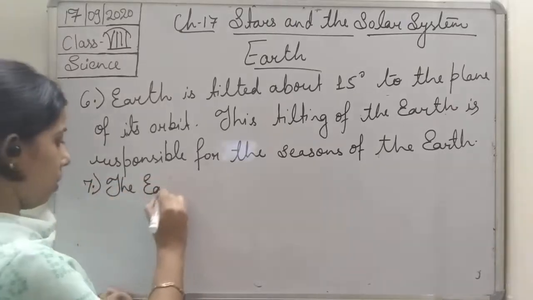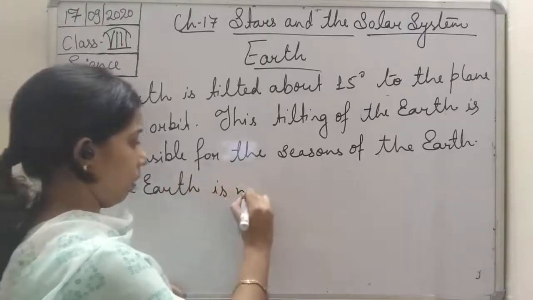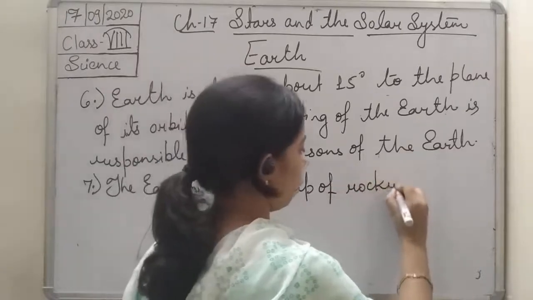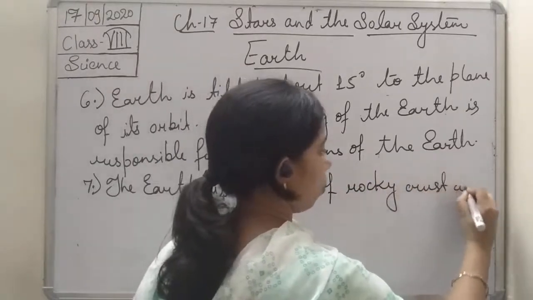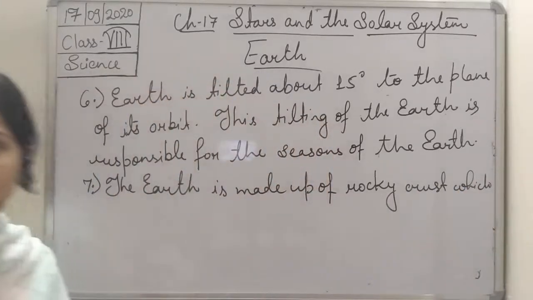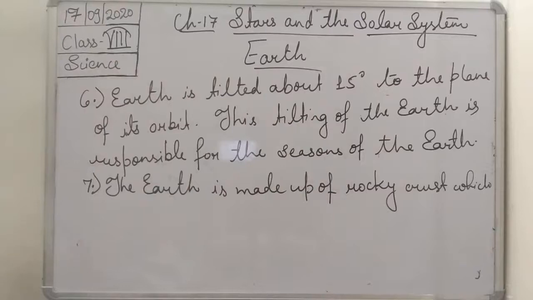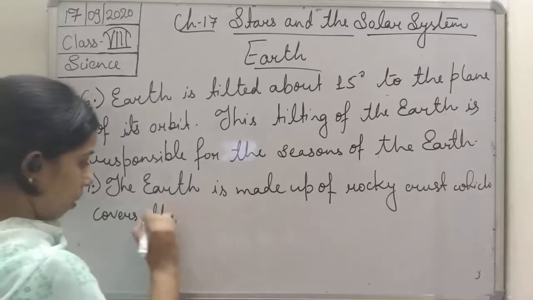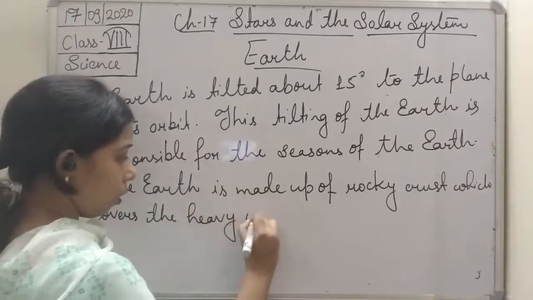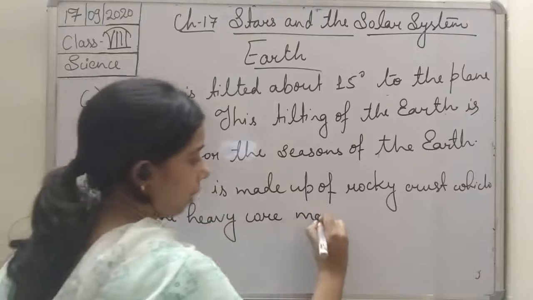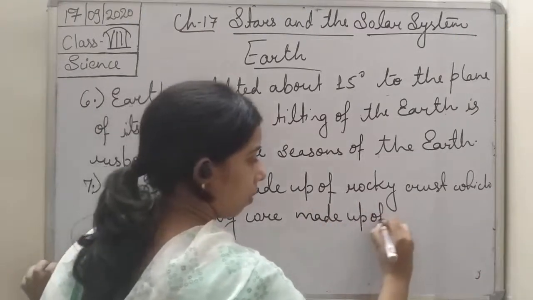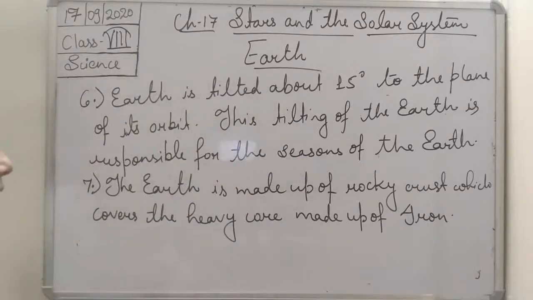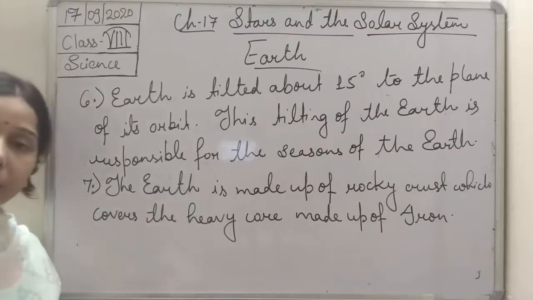The earth is made up of a rocky crust which covers the heavy core made up of iron. So basically it consists of a rocky crust which covers the heavy core made up of iron.